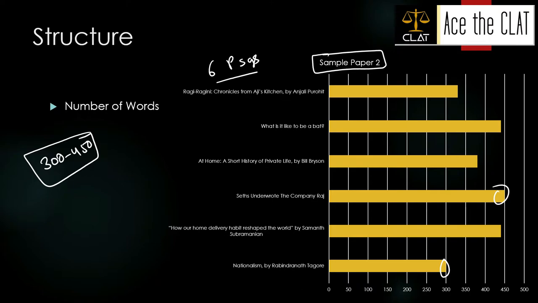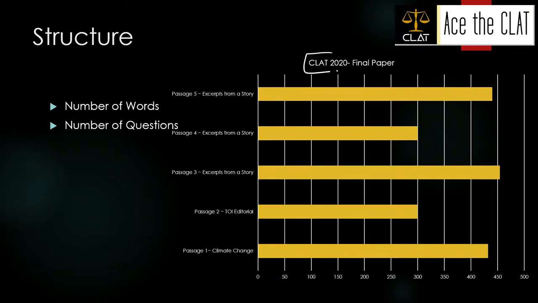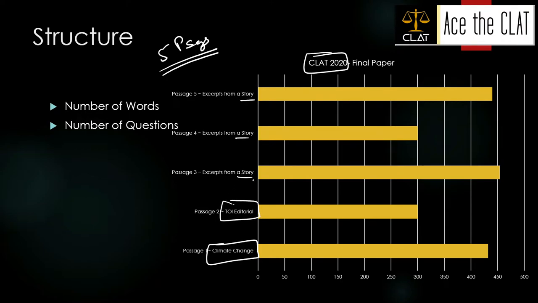And the final CLAT paper, the CLAT 2020 final paper, contained 5 passages and had all the various types of passages, from climate change to a Times of India editorial to excerpts from a story or a book. In this as well, you may find that the length of the passages varied from 300 to 460. Talking about the number of questions, each passage had close to 4 to 7 questions.